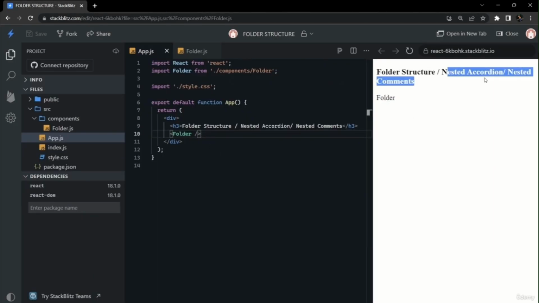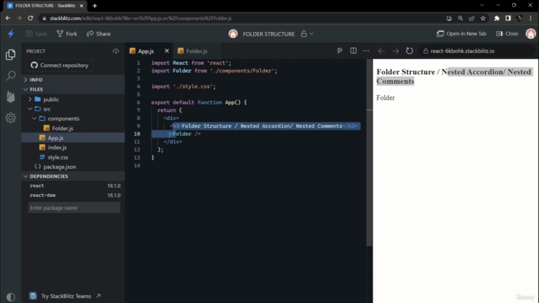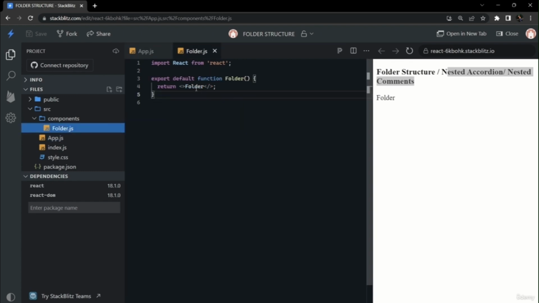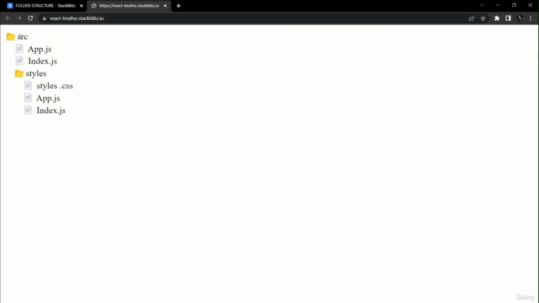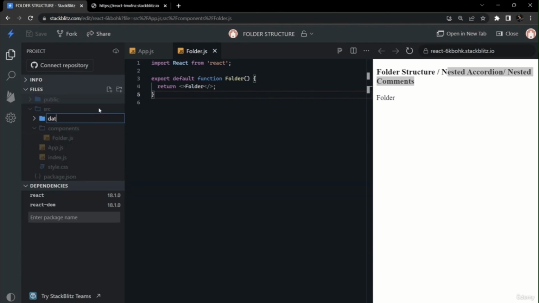So I have created a separate component folder and included it in app.js. So we have followed all the standards that are possible during development. The first thing that we have to keep in mind while developing this type of problem is that we have to create a data file first for each folder. Like we have to create an object with the source, app.js and all the key value pairs.